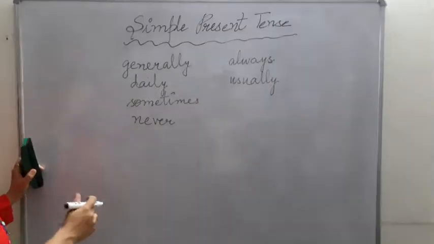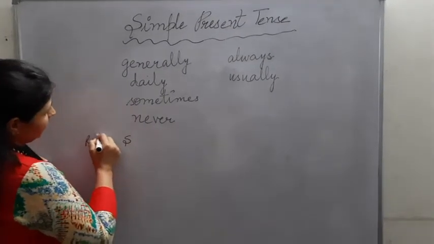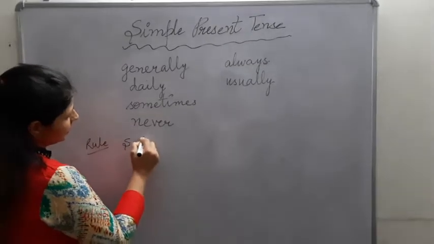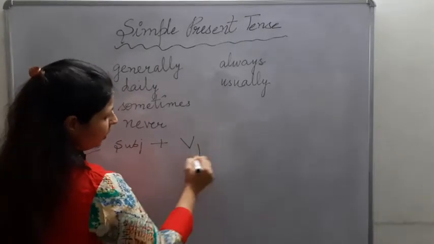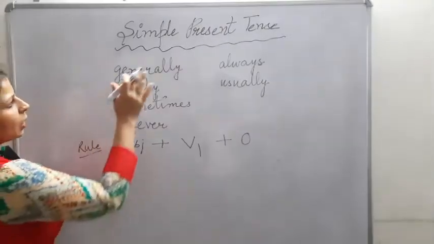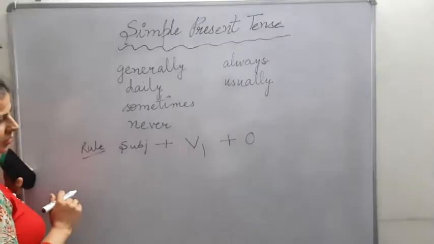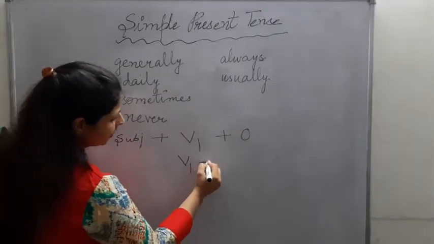Now let us come back to our rule. I shared with you that we use subject and verb first form, and then there is your object. Now when we use simple present tense, sometimes we use S or ES with our verb.